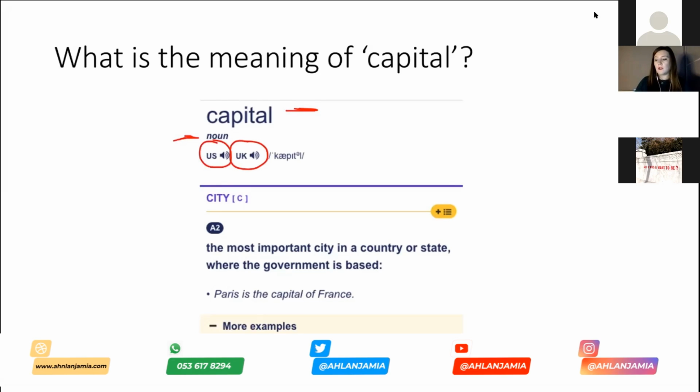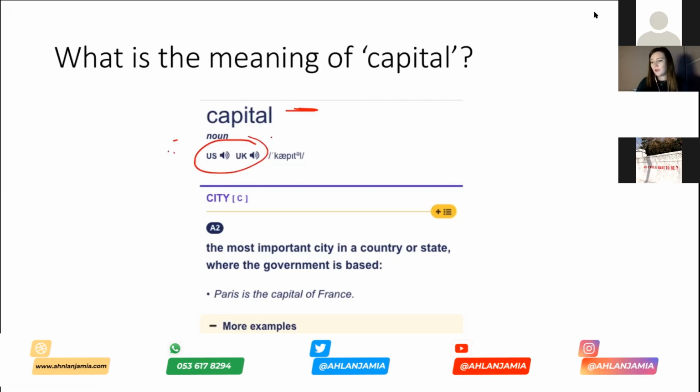Now, one thing that's important to remember, so here we've got the UK and the US. Now, why do you think we have both of those? It's because of the accent, it's because it's different. So I sound very different to maybe lots of the actors and actresses on television who are from America. And it means that some of the pronunciation of different words will be completely different. So depending on what you're studying and why you're studying it, it's important to know the difference in those two pronunciations.